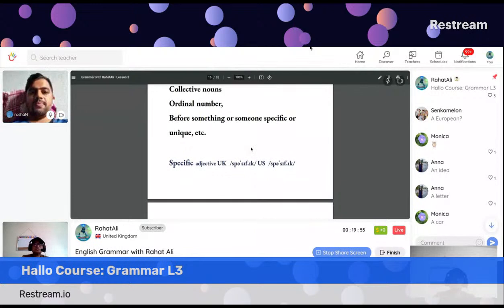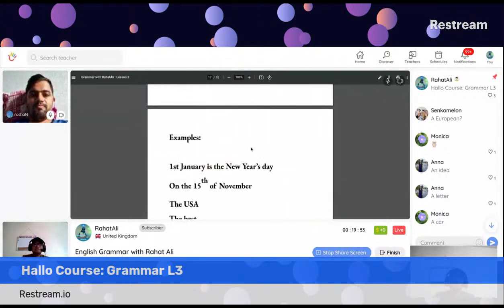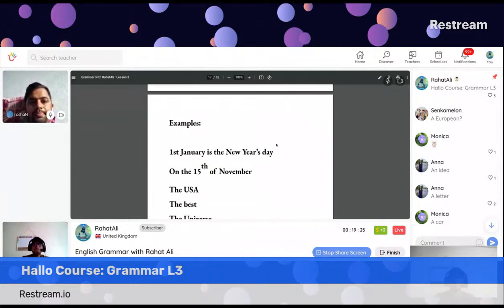Okay, let us go to some examples. Like first, look, first is an ordinal number. Similarly, 1st January is the New Year's Day. But look, New Year's Day is a specific day. That's why we have used the. 1st January is the New Year's Day. And it should sound like the. Okay, next is on the 15th of November.